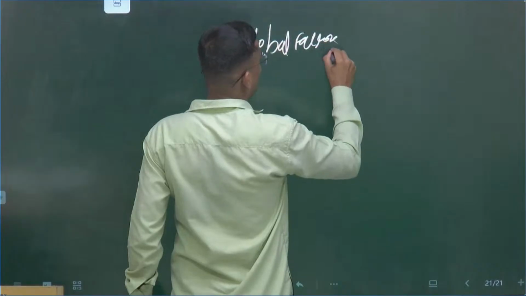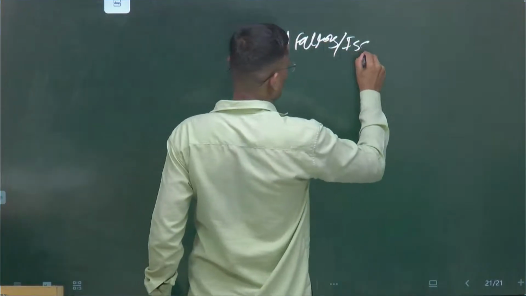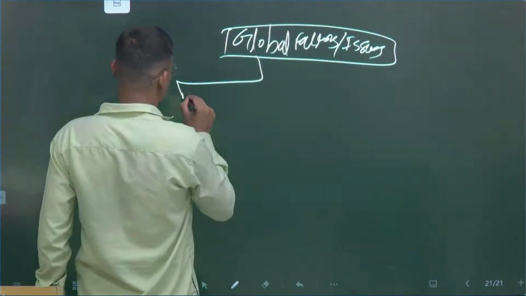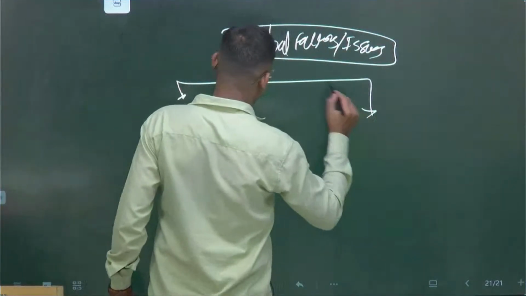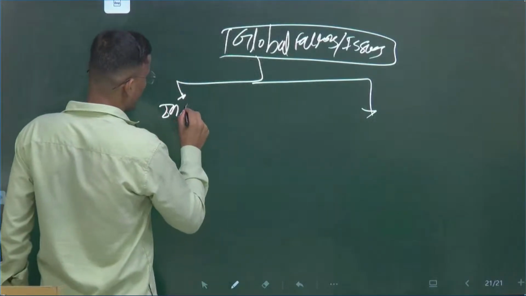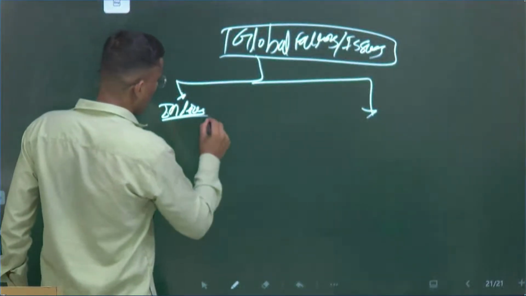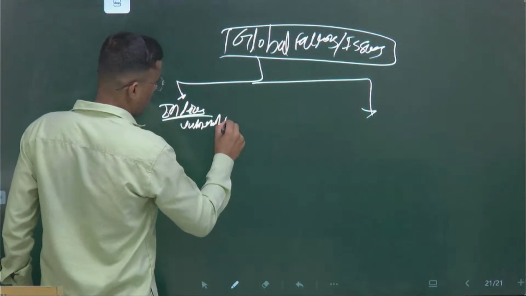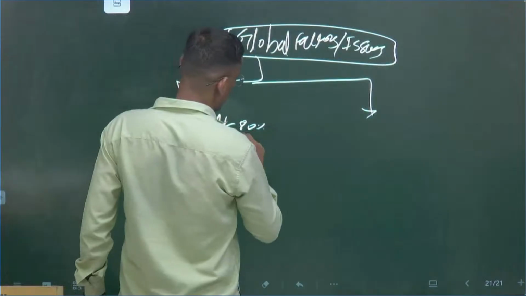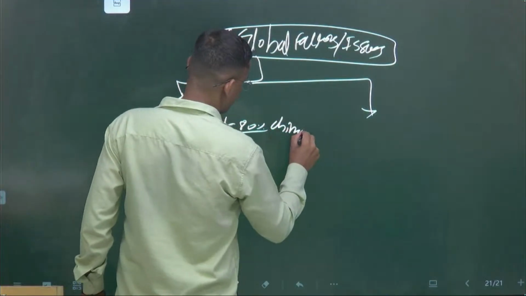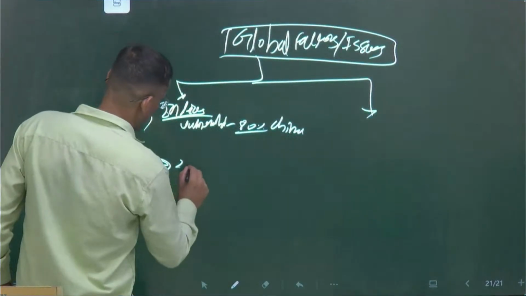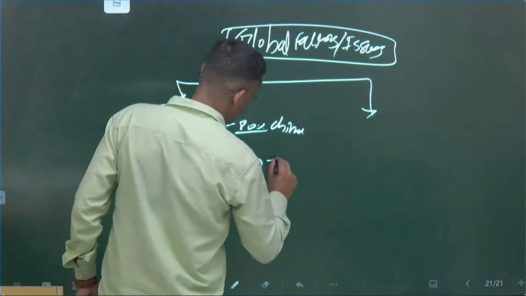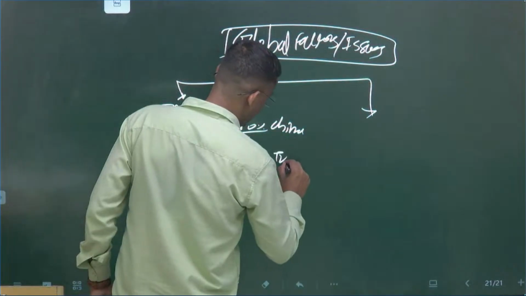Global challenges, issues. These global challenges include India's vulnerability. India imports around 80% from China. Then the India-USA recent trade war uncertainty, I would say trade conflict.